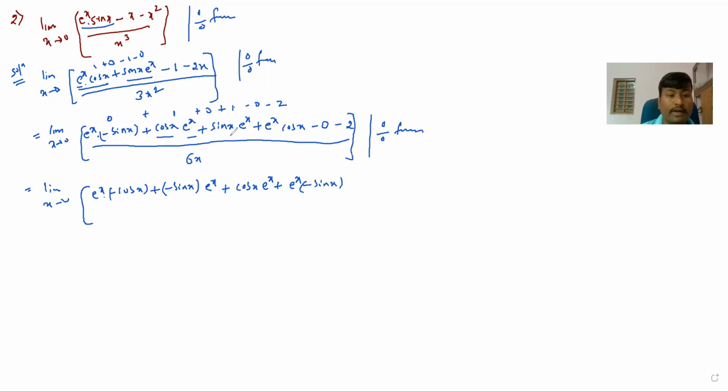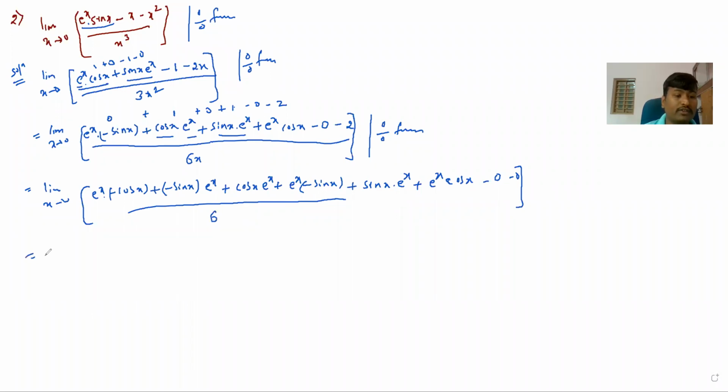This term is over. Next this third term, plus sin x as it is. Differentiation of e raised to x is e raised to x, plus e raised to x as it is, differentiation of sin x is cos x. So minus this 0 as it is 0. We can leave it, 0 and minus 2 is there. 2 differentiation is 0. Whole divided by 6x, differentiation is 6 only.